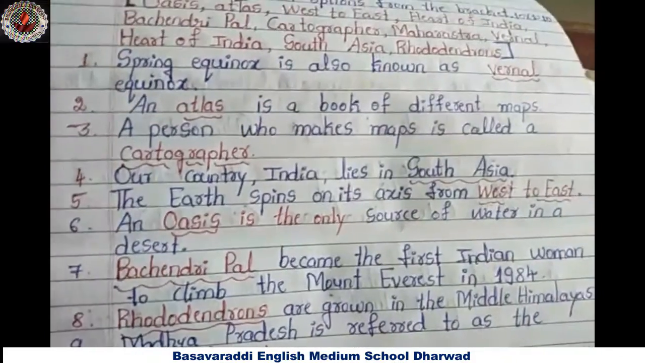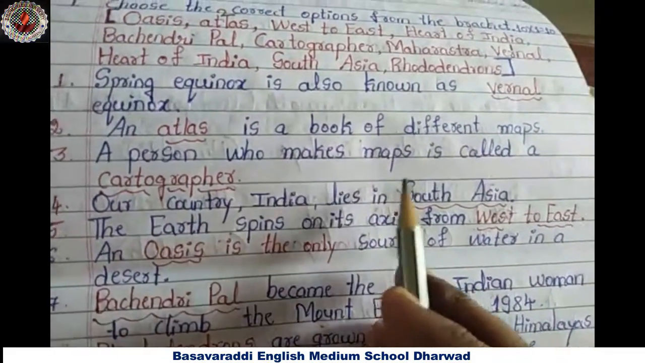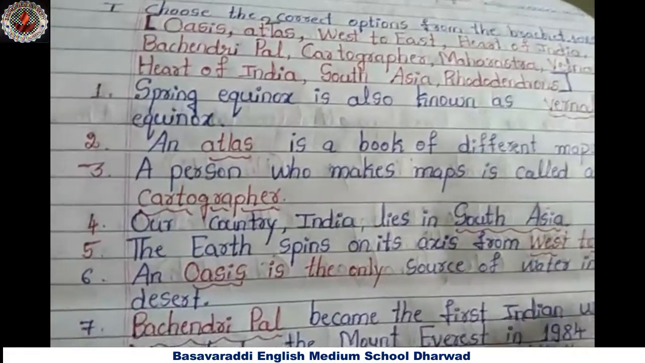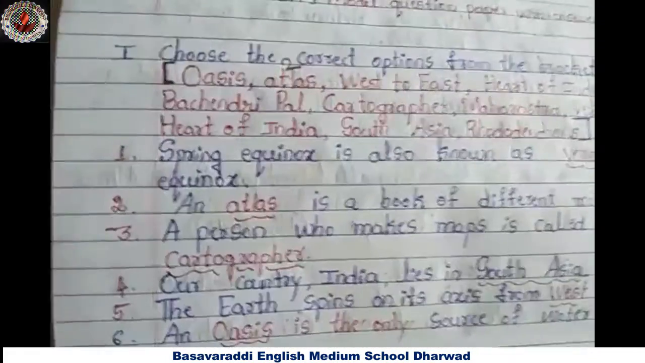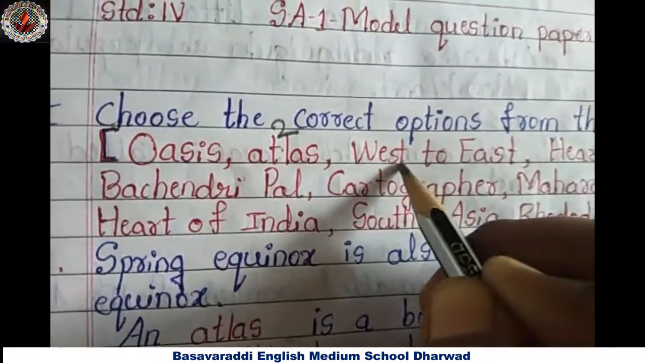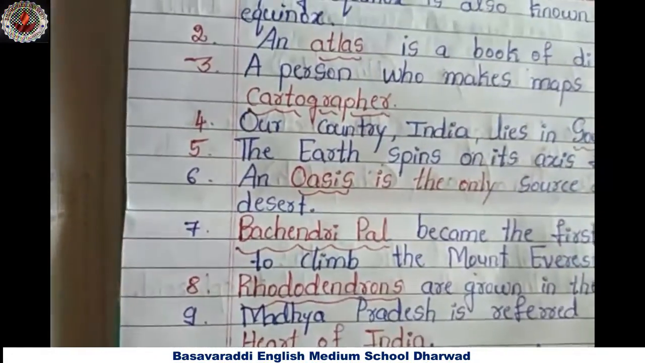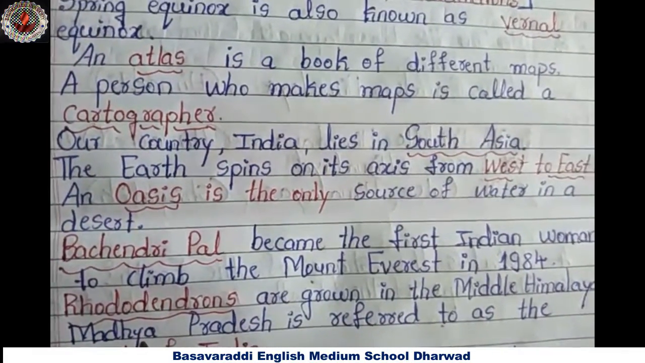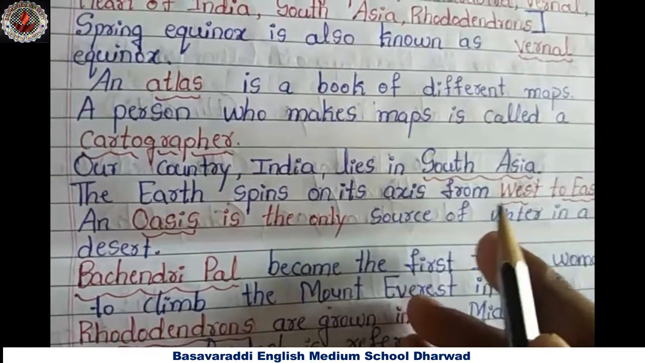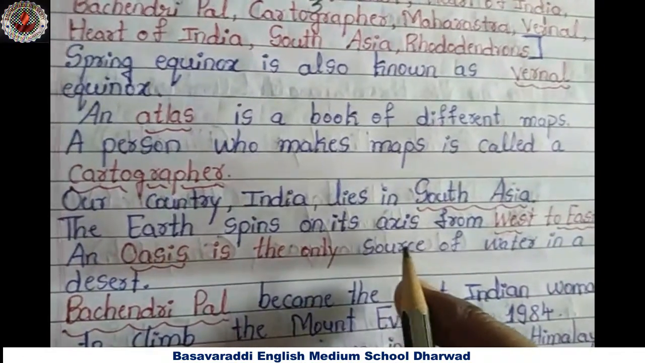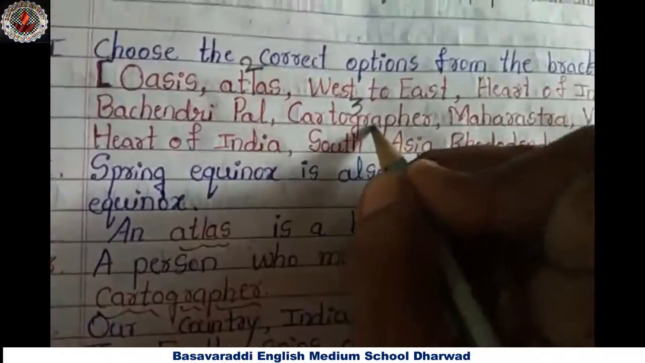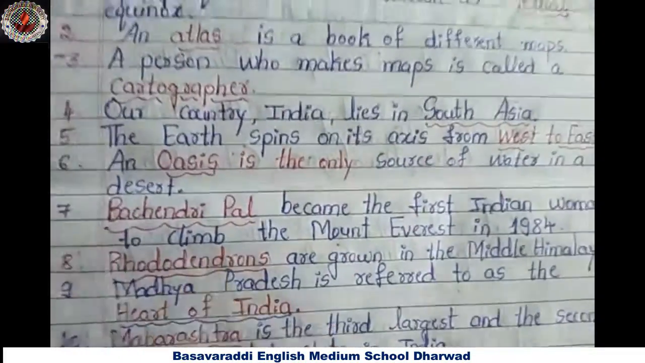Third question. A person who makes maps is called a cartographer. Fourth question. Our country, India, lies in dash. Our country, India, lies in south direction. Is it, children?